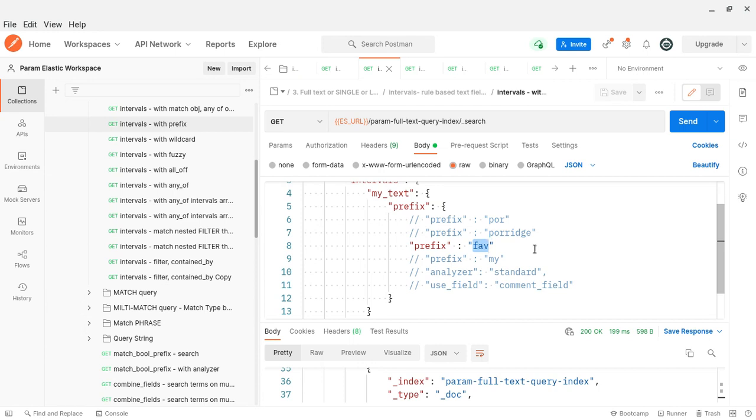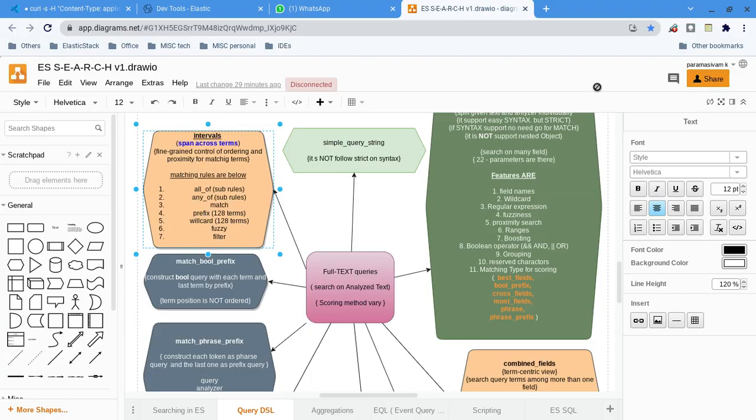It can be favorite, something, or anything. So all those documents will be matched. But how many terms can be identified? It allows only 128.